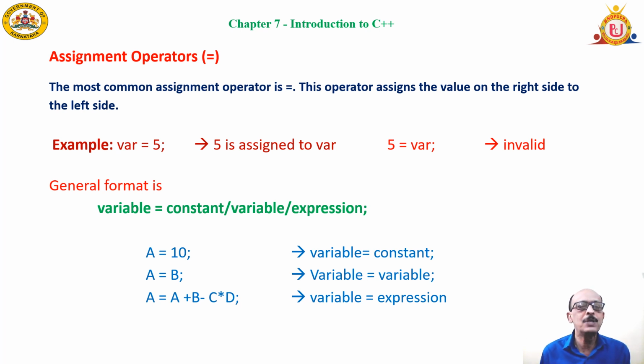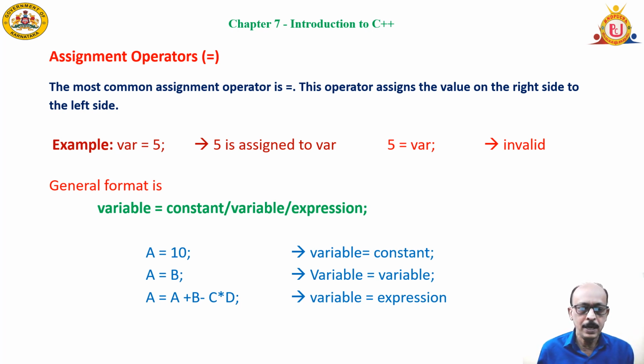The new value will be stored into the variable A. A is equal to 10, B is equal to 10, A is equal to B, something like that. You are going to assign a value to a variable. Always the data moves from right to left direction. Example: var is equal to 5, which means 5 is assigned to variable var.